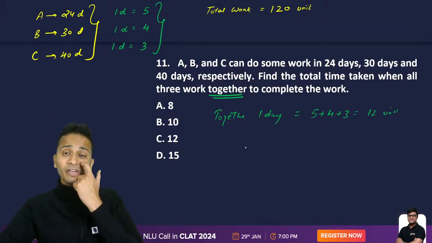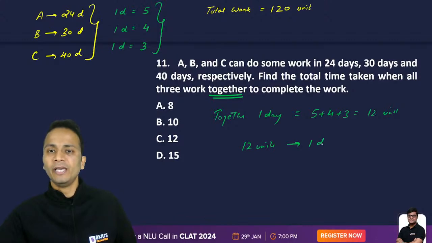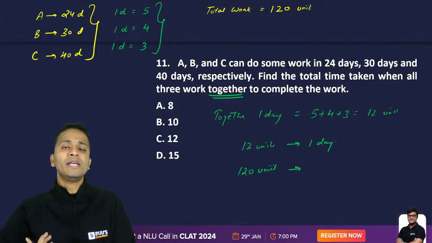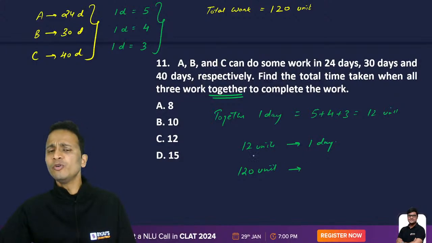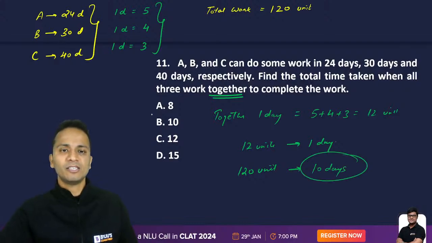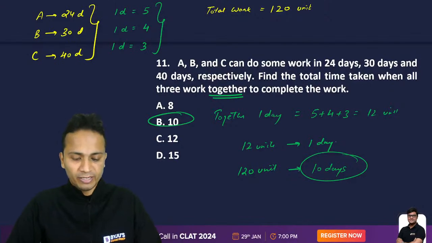Okay. So if in one day working together they finish 12 units of work, then in how many days will the total work, which was 120 units of work, finish? 12 units finish in one day, so 120 units will be finished in 10 days. Simple as that. So the correct answer here should be option B for question number 11.